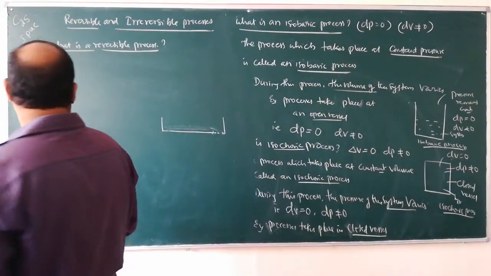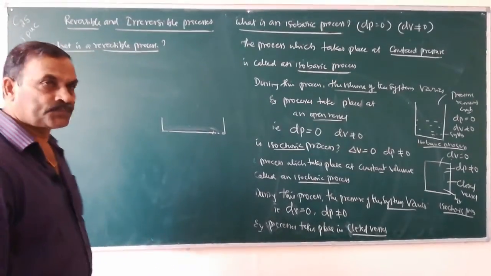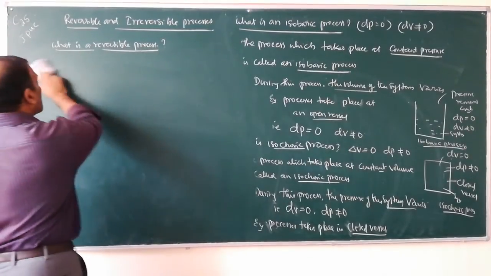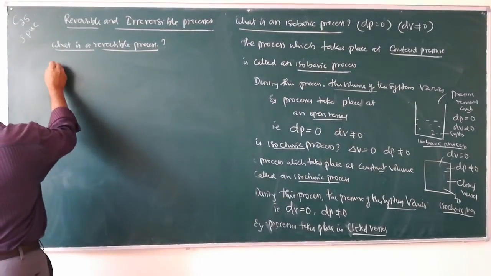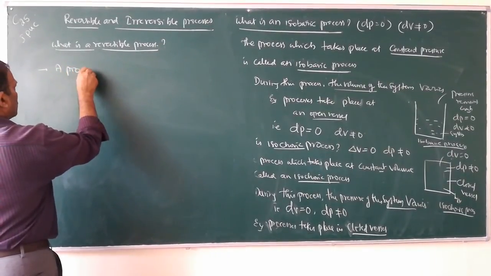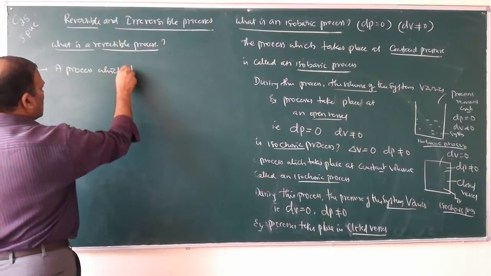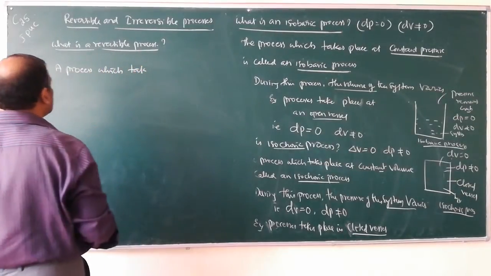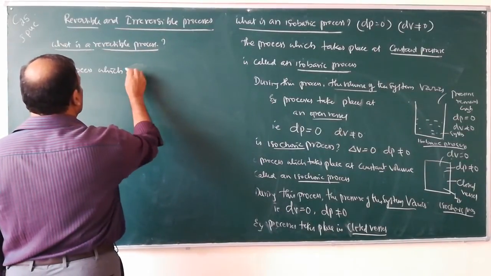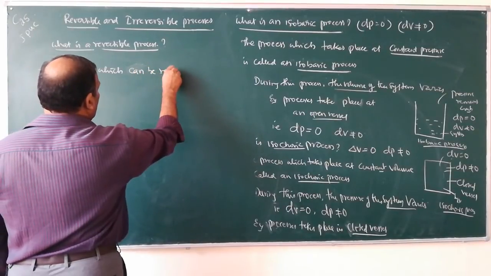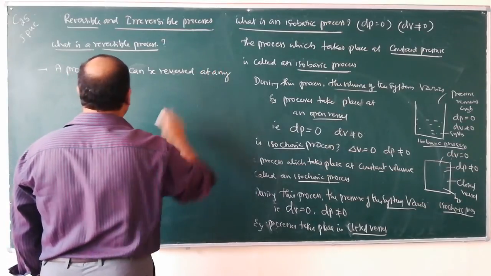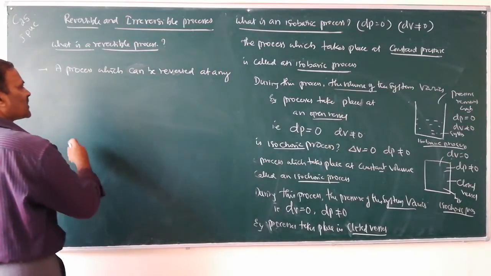First we will know what is a reversible process. What is a reversible process? Write down the first point: a process which can be reversed at any time.